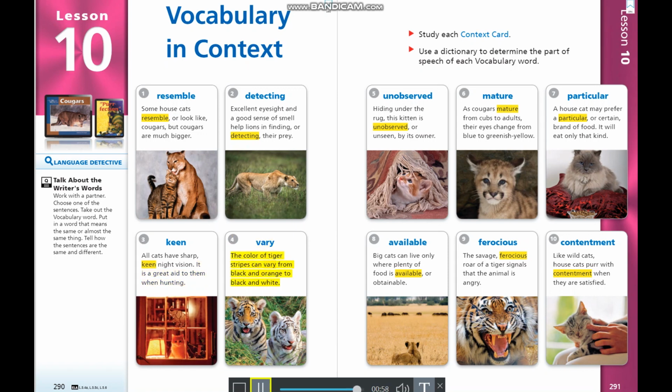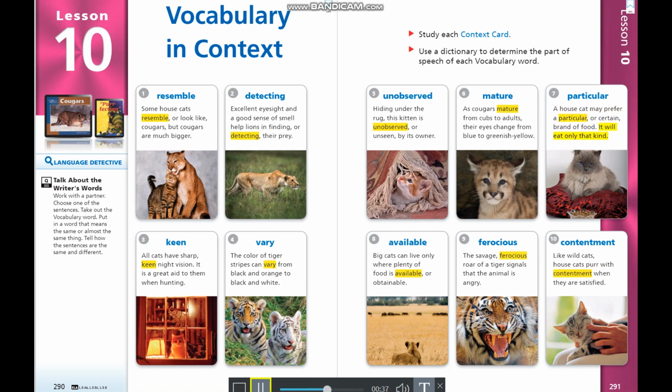The color of tiger stripes can vary from black and orange to black and white. 5. Unobserved. Hiding under the rug, this kitten is unobserved or unseen by its owner. 6. Mature. As cougars mature from cubs to adults, their eyes change from blue to greenish yellow. 7. Particular. A house cat may prefer a particular or certain brand of food.